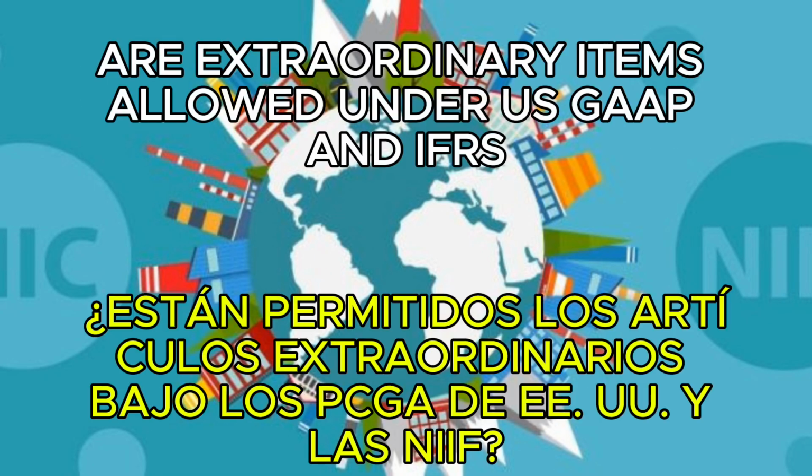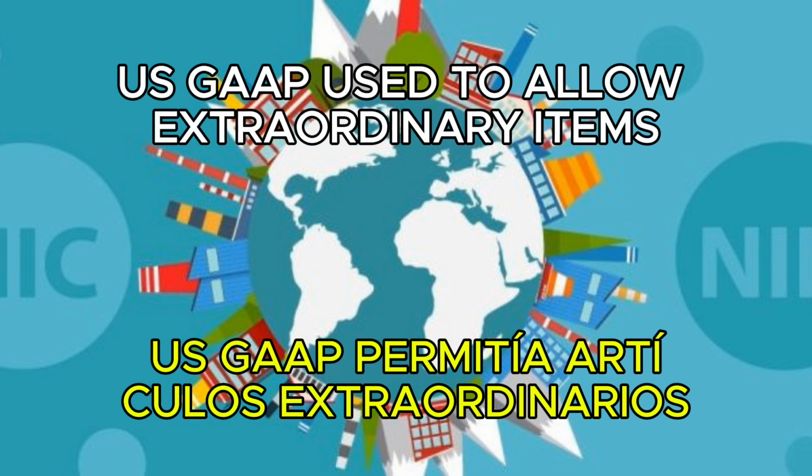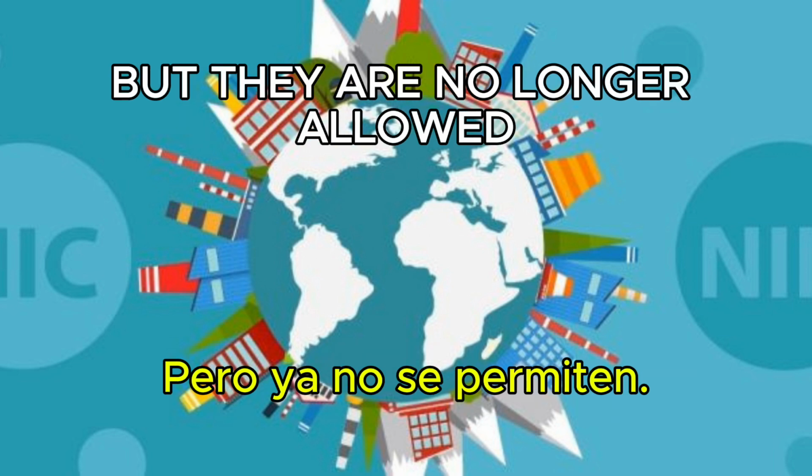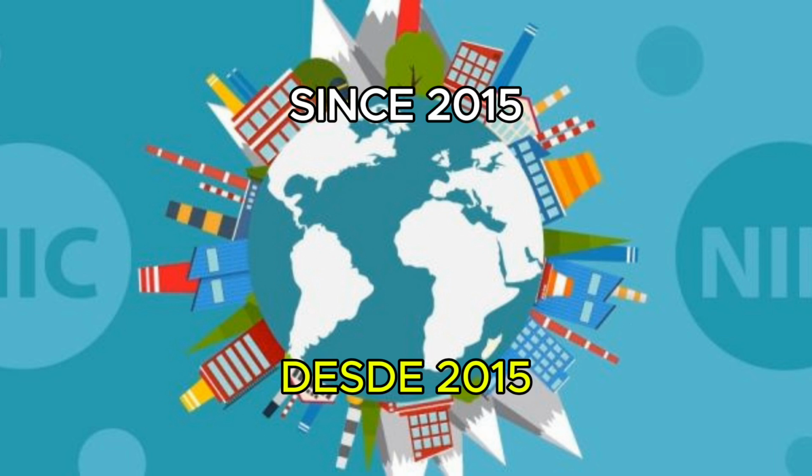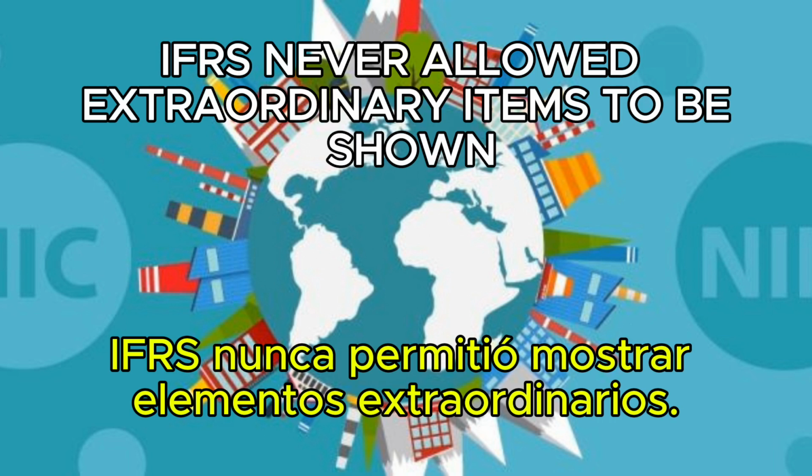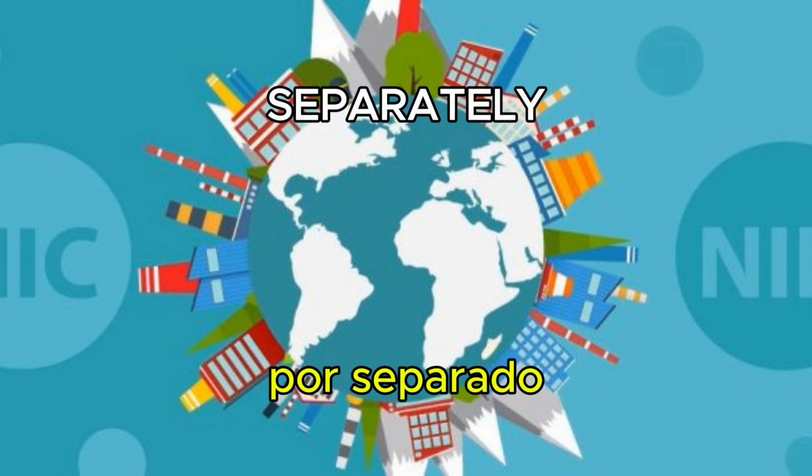11. Are extraordinary items allowed under US GAAP and IFRS? US GAAP used to allow extraordinary items, but they are no longer allowed since 2015. IFRS never allowed extraordinary items to be shown separately.